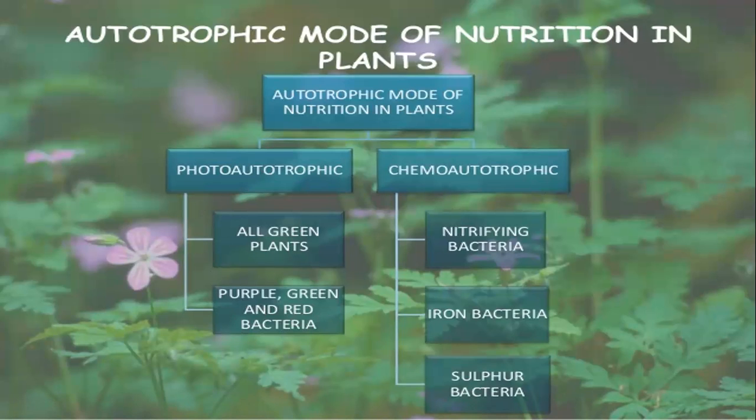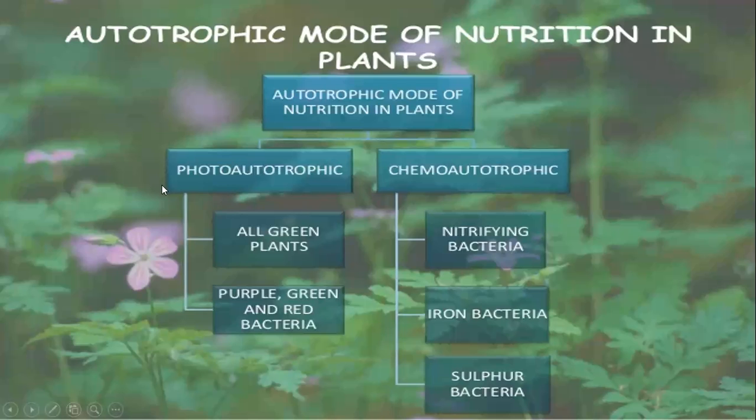Chemoautotrophic nutrition is usually found in nitrifying bacteria, some iron bacteria, some sulfur bacteria, different types of bacteria. I'll keep a session for bacteria, so we can discuss it there. Now keep it in your mind that the autotrophic mode of nutrition in plants has two different types: photoautotrophic and chemoautotrophic nutrition.